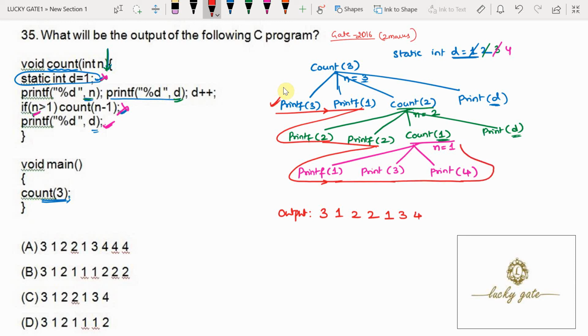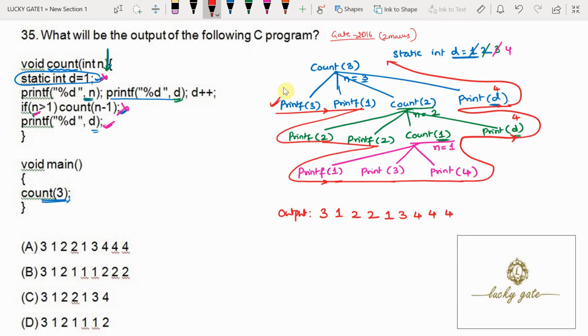On returning from this count1, now it is going to print the value of d. Now what is the current value of d? 4. It is going to print 4. Again on return, it is going to print the current value of d. What is d? The current value of d is 4. Then any more printf statements? No. And then it returns to the function call, which means it is returning to the main.